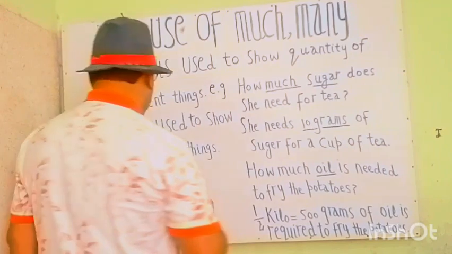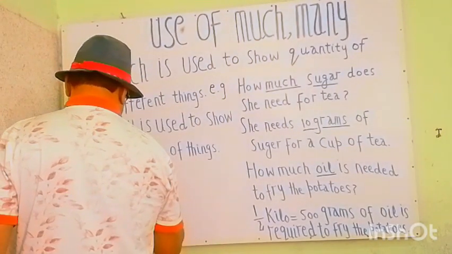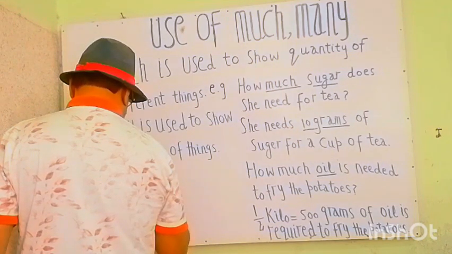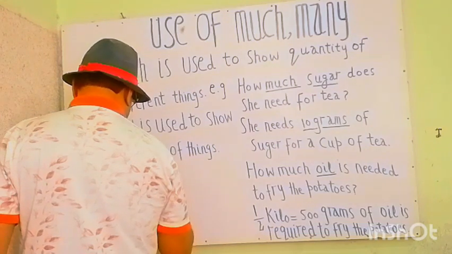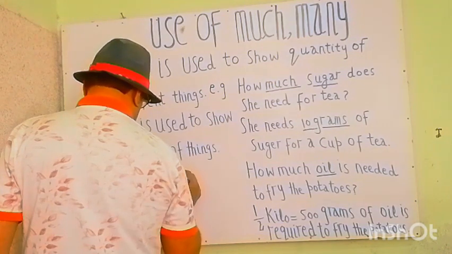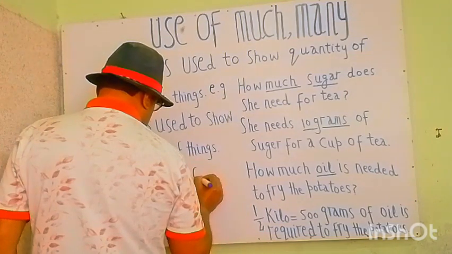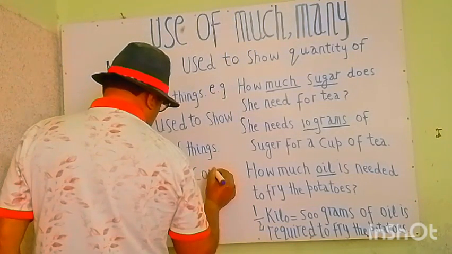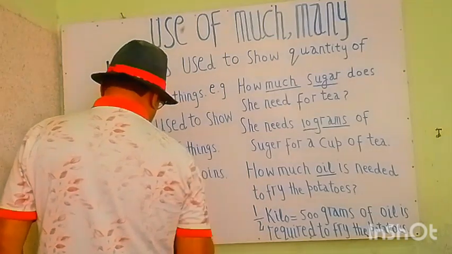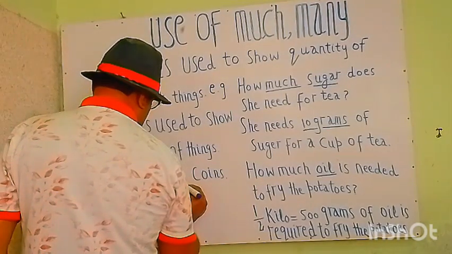So you see that Ben has 10 coins. Ben has 10 coins. So 10 is a number. You see my students, 10 is a number.